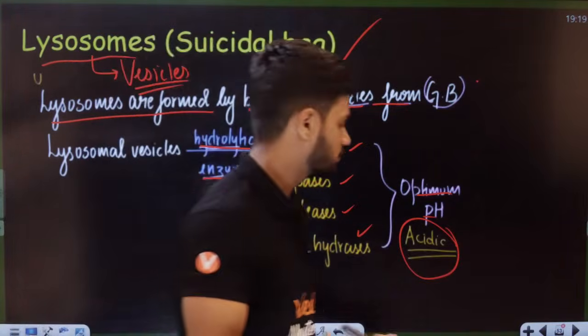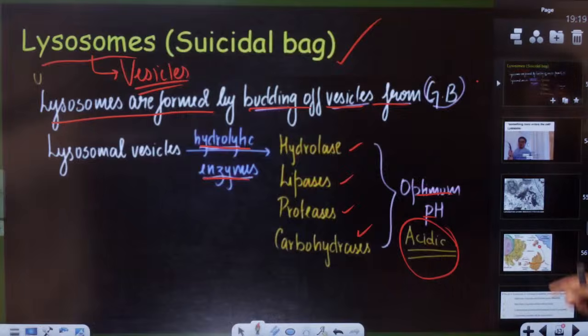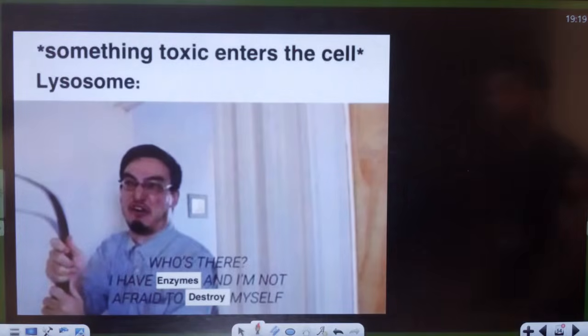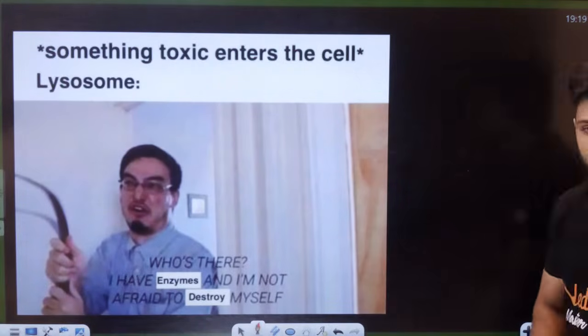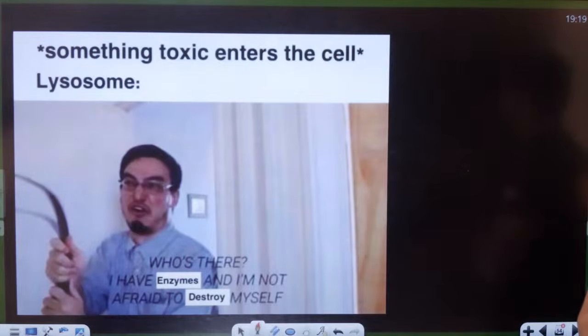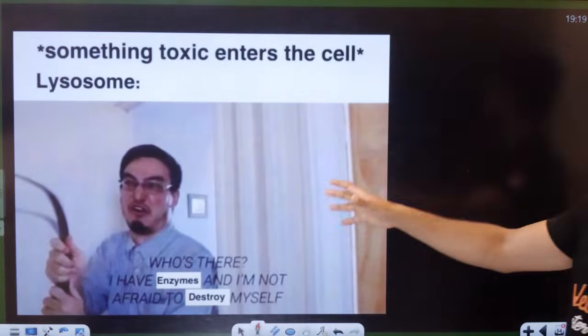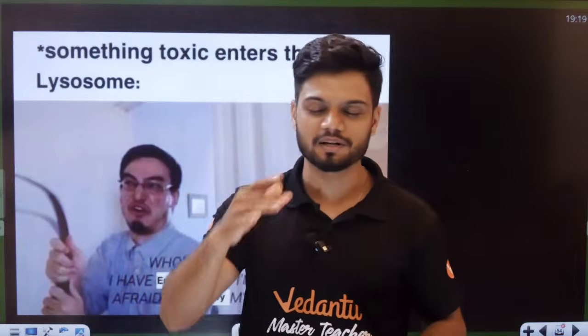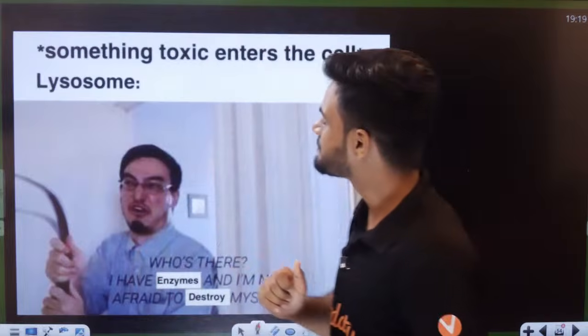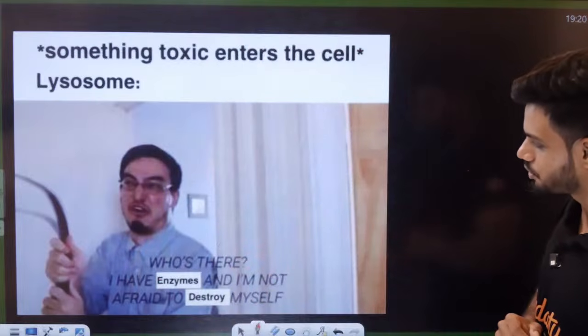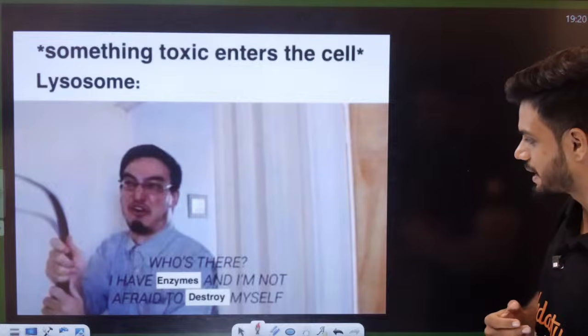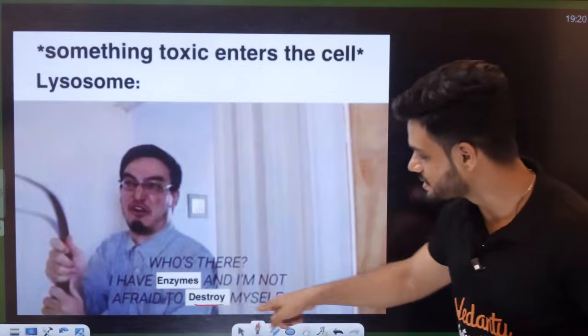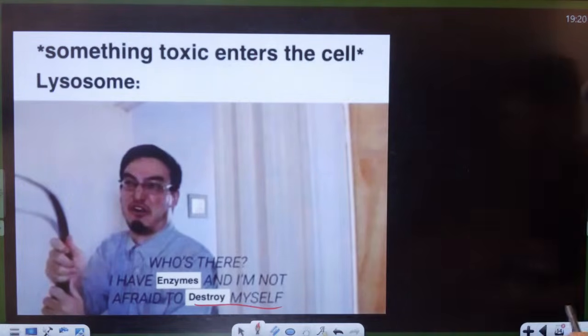Okay, friends, let's see how many of you can understand this meme right now. How many of you understand this meme? Tell me in the chat. I found this very funny. I could not resist bringing it here. I read this meme and started laughing for 10 minutes straight. Something toxic enters the cell. Lysosomes: who's there? I have enzymes and I'm not afraid to destroy myself. Oh God.